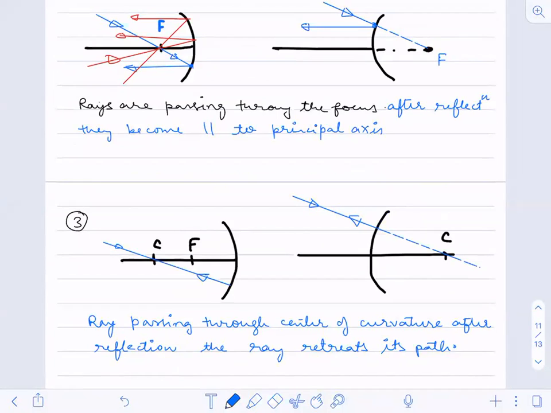What happens when the light ray falls on some point on the mirror rather than the pole, focus, or C?